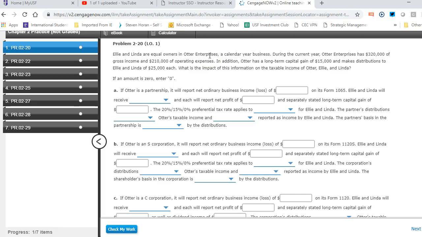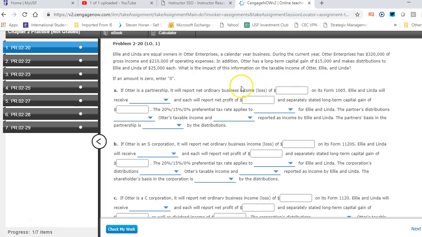As you go through the chapter, the big topic in the chapter is called QBI, Qualified Business Income. So that's what a lot of these questions are about. The question here: Ellie and Linda, equal owners of Otter Enterprises, a calendar year business. During the year, they had $320,000 of gross income, $210,000 of operating expenses. In addition, they have long-term capital gain of $15,000, and they make distributions to the owners, Ellie and Linda, of $25,000 each. What is the impact of this information on taxable income of Otter, Ellie, and Linda? And then we just go from there. You can see here with the first question,